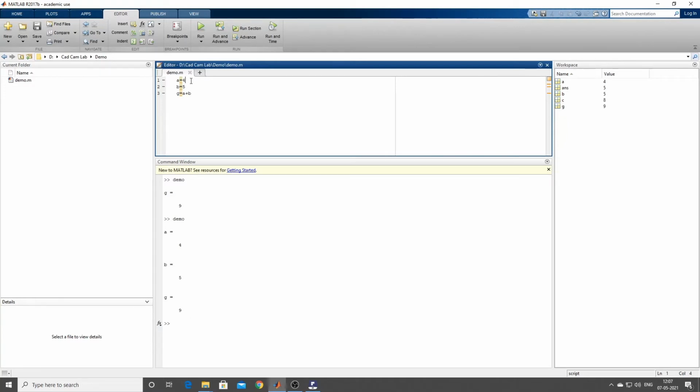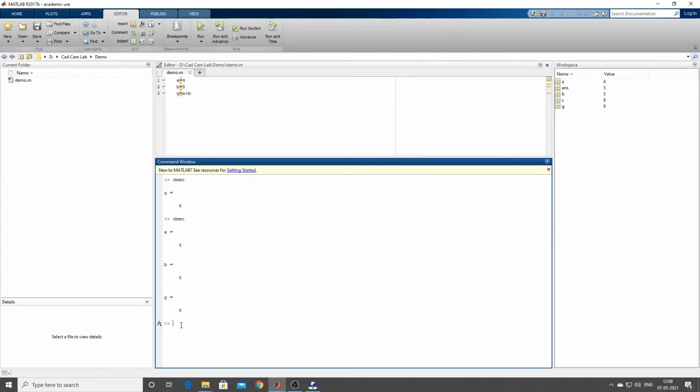Is it okay, guys? So when we use the editor, when we have a number of lines of code to be executed, we first write it in demo and then it will be executed in the command window. So this is all about this. You can see here on the left hand side, we are saving it and that particular file is appearing here. Is it okay? Now we can type CLC. So the screen is cleared now.